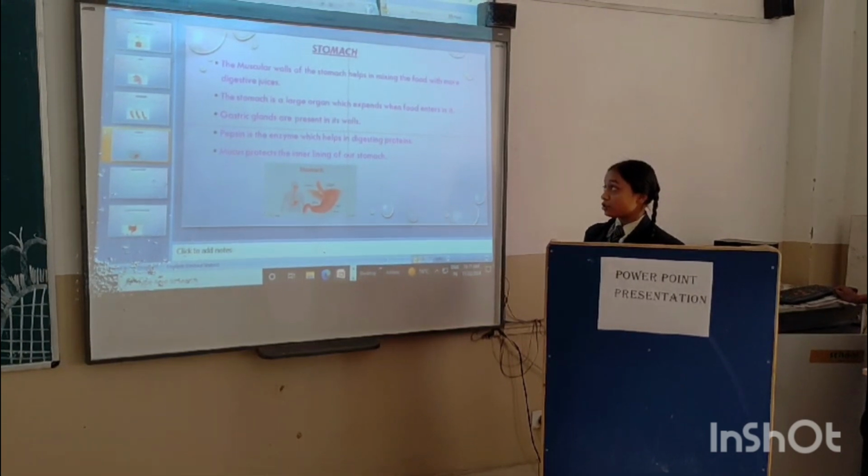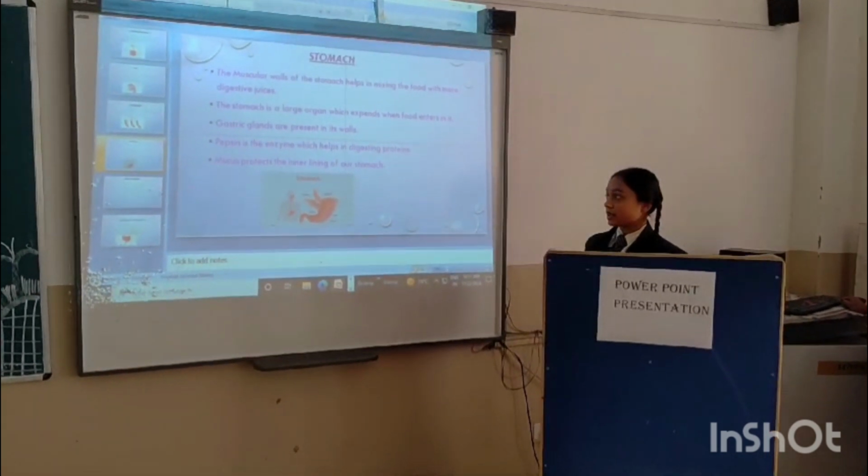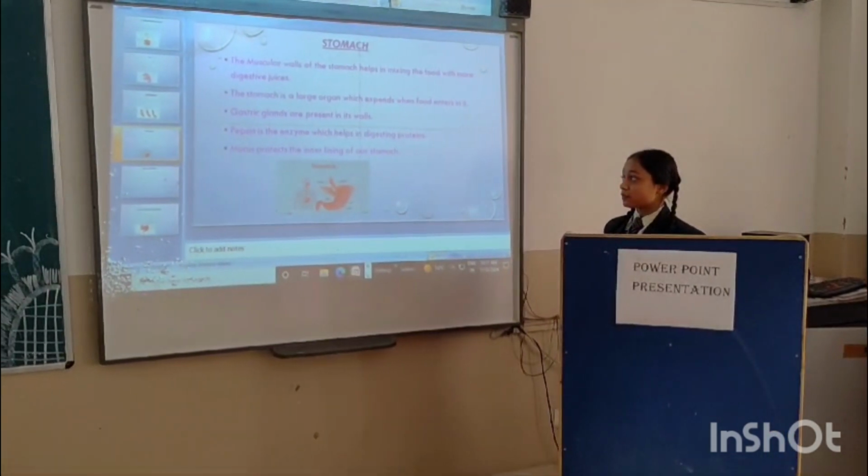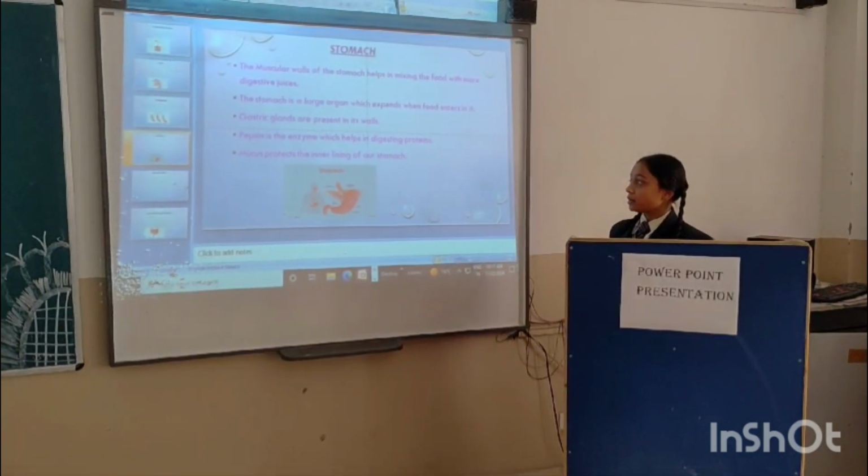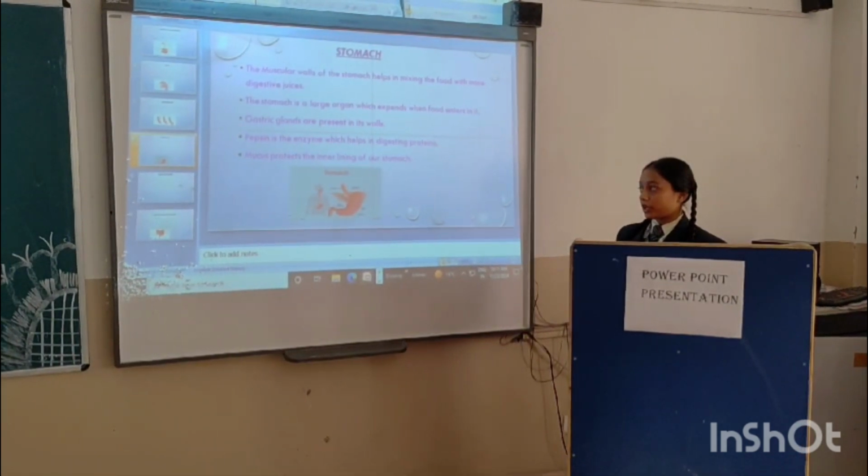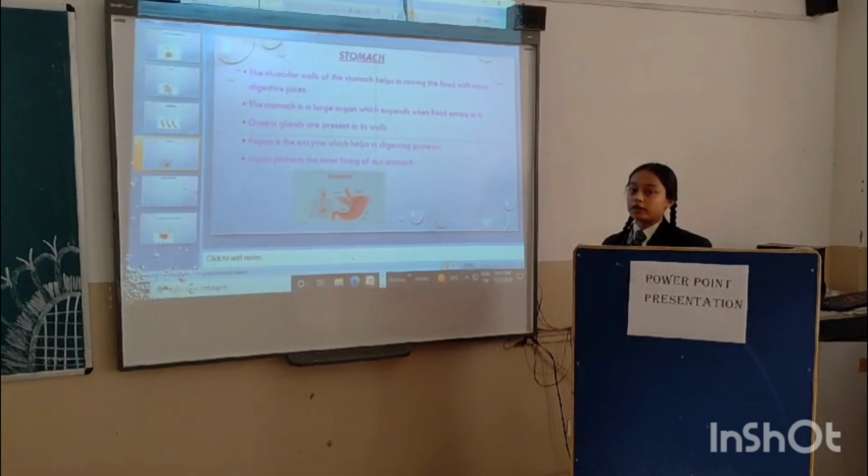The stomach is a large organ which expands when food enters it. Gastric glands are present in its walls. Pepsin is the enzyme which helps in digesting proteins, and mucus protects the inner lining of our stomach.